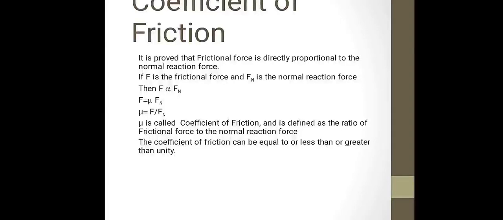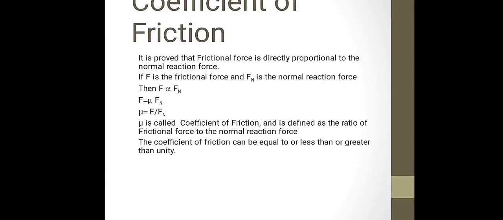In both cases, that is in the case of static friction and kinetic friction, coefficient of friction is defined as follows. In the last session, it was already proved that the frictional force acting on the body is directly proportional to the normal reaction force.